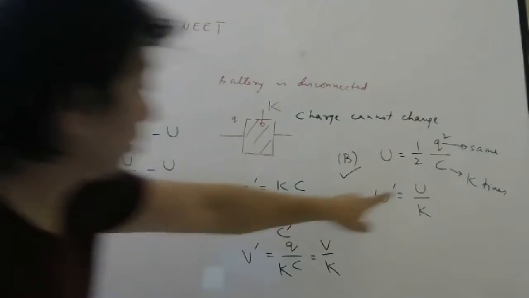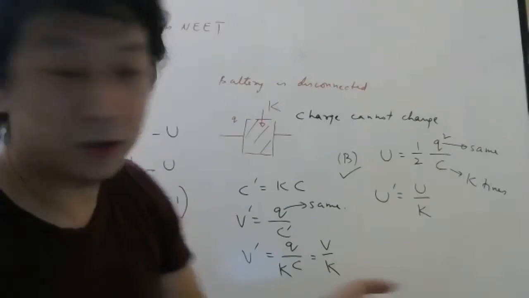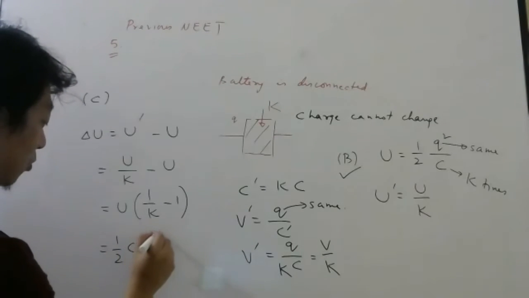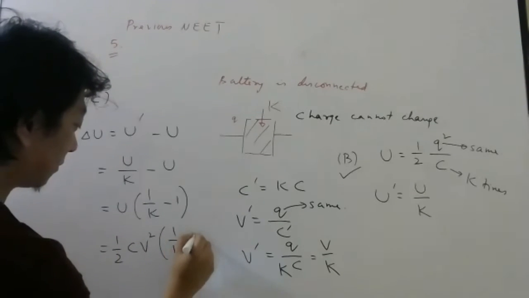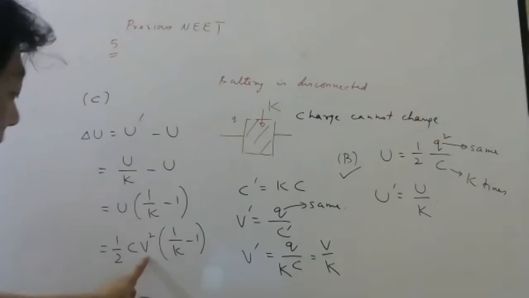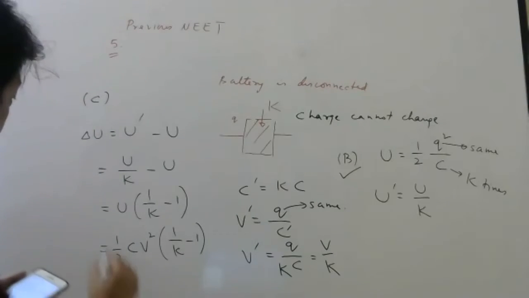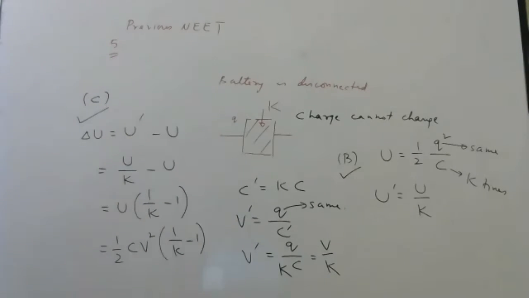What is U? U is the initial energy stored. What was the initial energy stored? Half CV square. Why did I write in terms of V? Because voltage was given in the option. So option C is also correct.